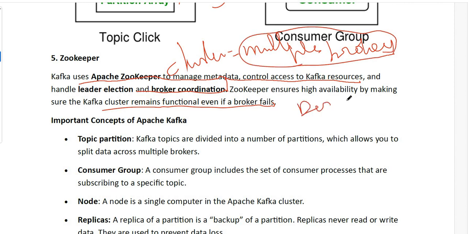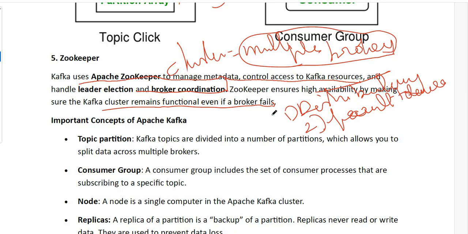That is the meaning of distributed behavior and fault tolerance in real time. Distribution and fault tolerance are the two main properties we need to talk about, which ZooKeeper ensures, so that if any broker fails, the rest take over.